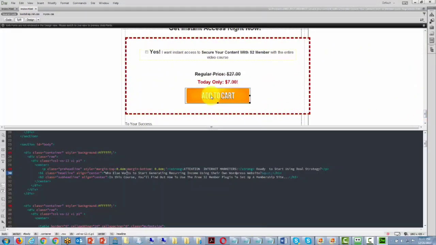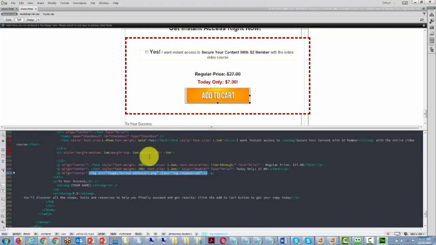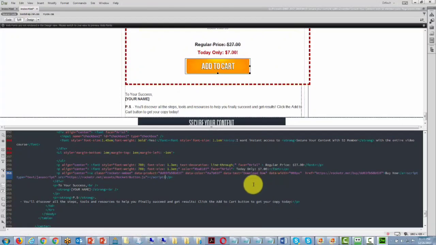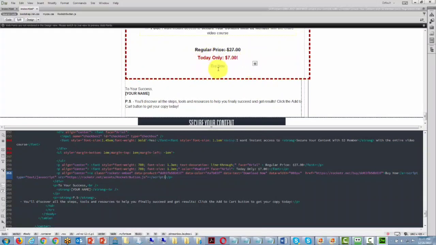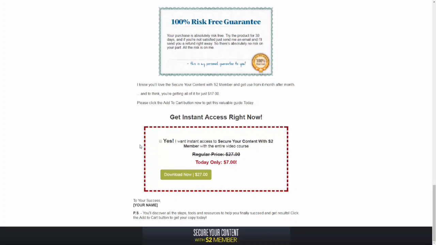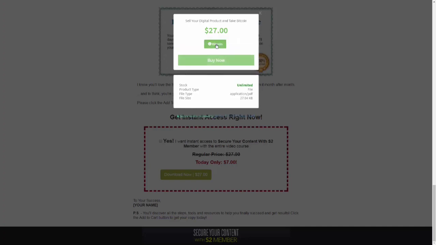And what we'll want to do is we'll want to make sure that we add it where the code goes. So we will replace this code by cutting and pasting it, allowing it to be inside of the area. We'll then click inside of our Dreamweaver, and then we'll see the Buy Now link. When we upload this document to our server, we're actually going to see the button and not the text link. And you'll see our button code there. When it is clicked, it will actually give our buyer the opportunity to purchase from us in Bitcoin.